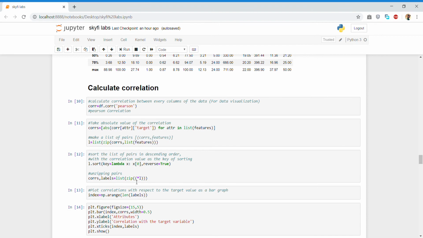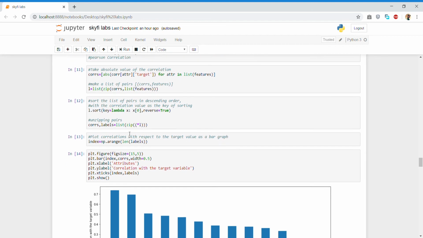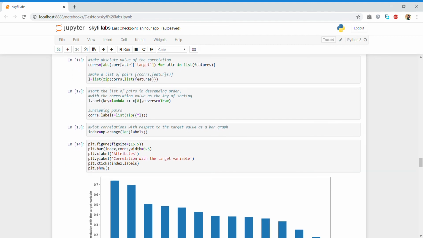In the second phase, calculate the correlation between every column of the data frame for the data visualization by using the df.corr function. Here we are using Pearson correlation. Make a list of pairs by using the list command, and also sort the list of pairs in descending order.